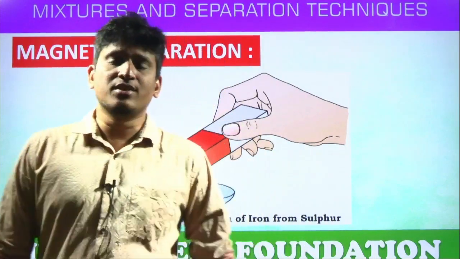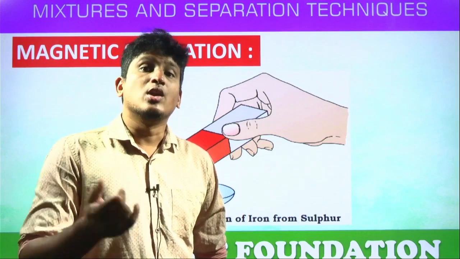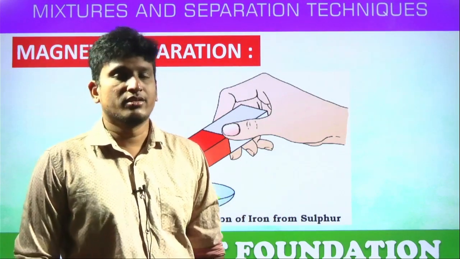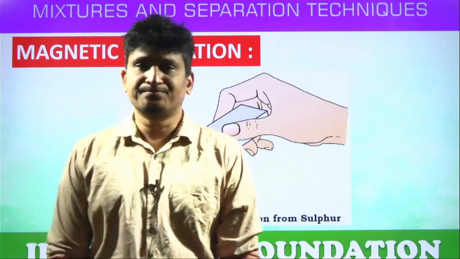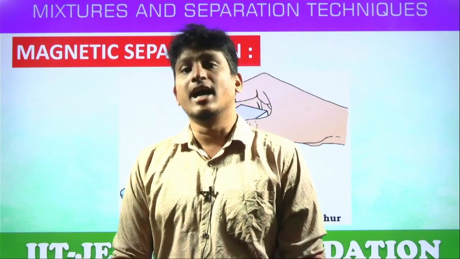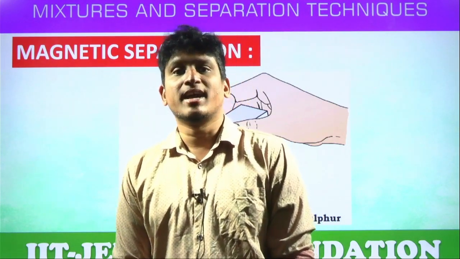Here in this case, students, to separate a magnetic material from a non-magnetic material, we can use magnetic separation. For example, iron and sulfur. Iron is mixed in sulfur. Which is a magnetic material? Iron is a magnetic material. What about sulfur? Sulfur is non-magnetic, yes or no?